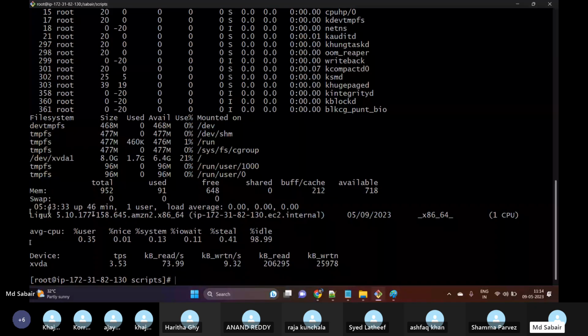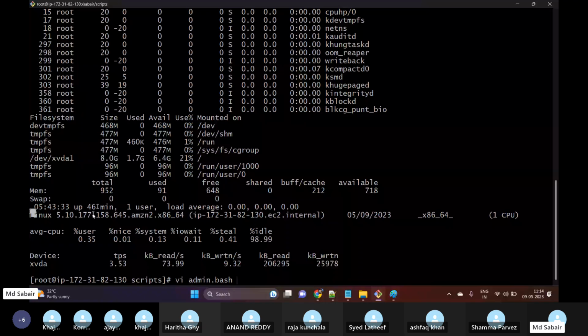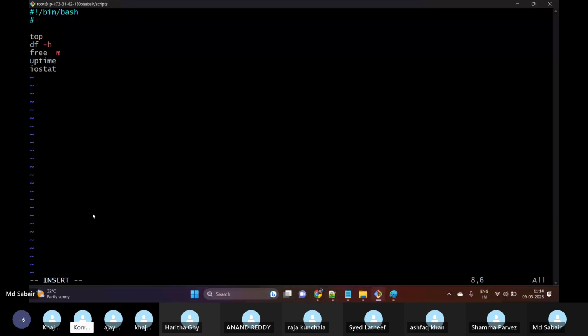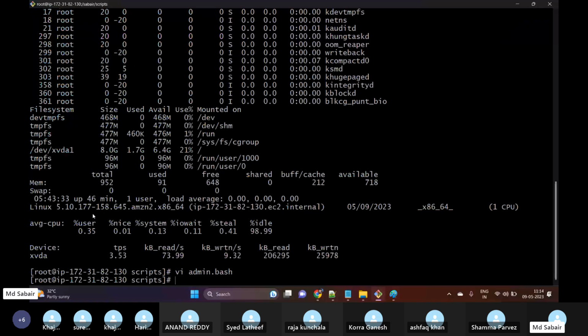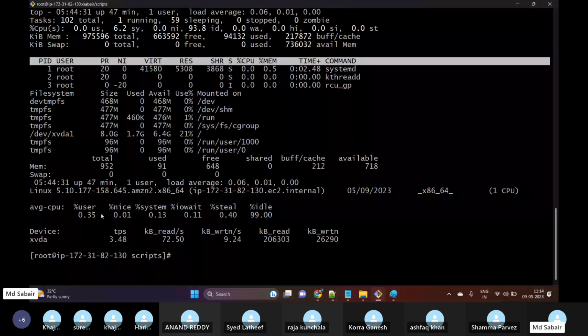Okay, so if you want to customize this, what I will do is open admin.bash, and I will use top piped to head -10. What I'm trying to do is get only the top 10 CPU utilizations. Okay, :wq to save, and if I execute ./admin.bash, we get some details, and then all the other commands have also executed.